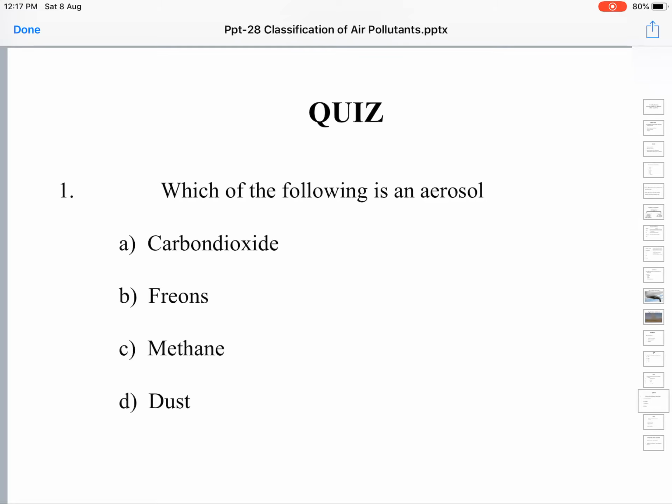So carbon dioxide, freons, methane, all of these are examples of gaseous pollutants. Whereas dust is an aerosol. It contains microscopic or colloidal particles, solid particles dispersed in the air. So dust is called an aerosol.